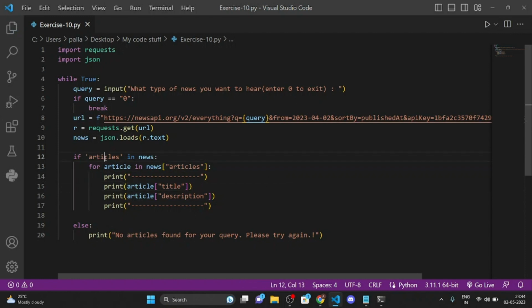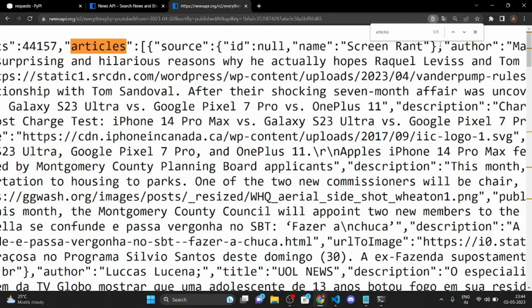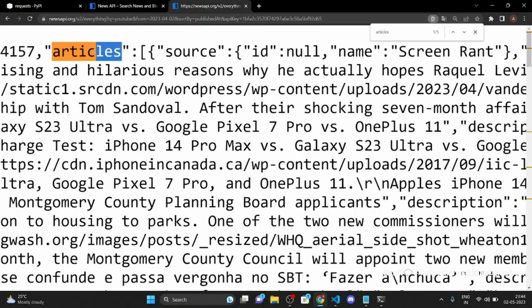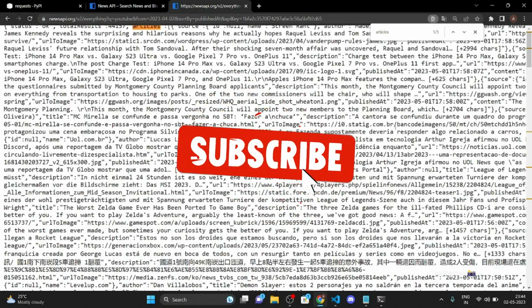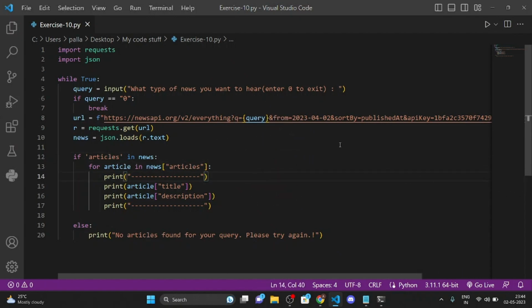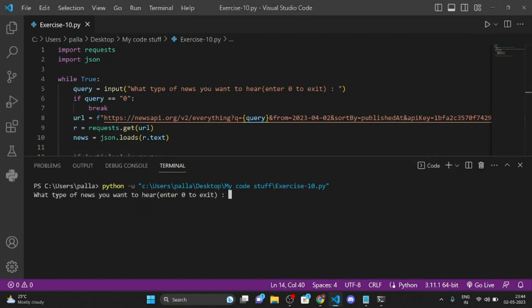Let me show you the reason why I did articles and not article, because as you can see in this r.text, we have articles right here and not article. So for the right output, we have to give articles and not article. So yeah, let's run this code now. Okay, what type of news you want to hear? So let's enter YouTube itself,